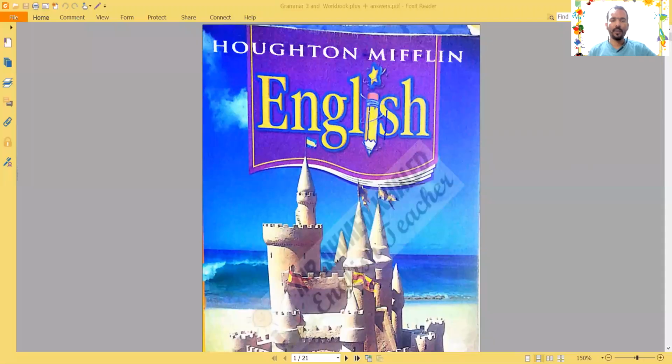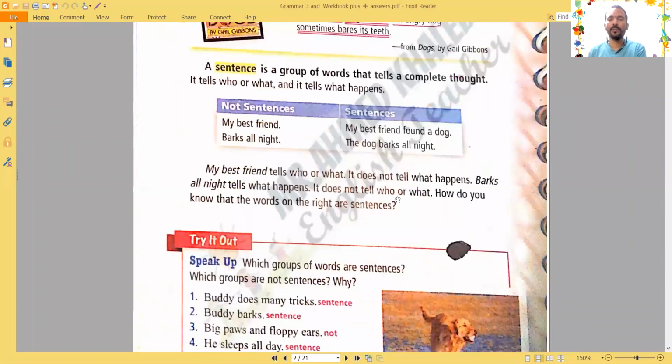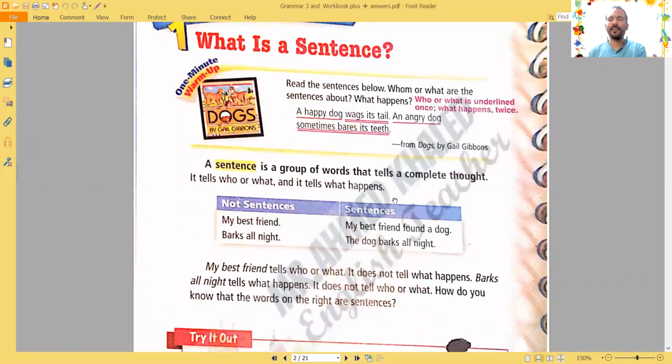In this session, we are going to discuss a grammar topic, which is the sentence. If you open your book, you will find on page 32 the first lesson: what is a sentence?